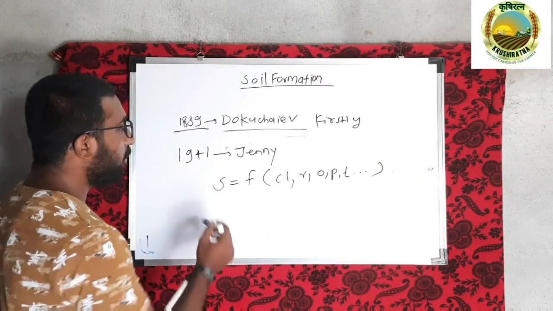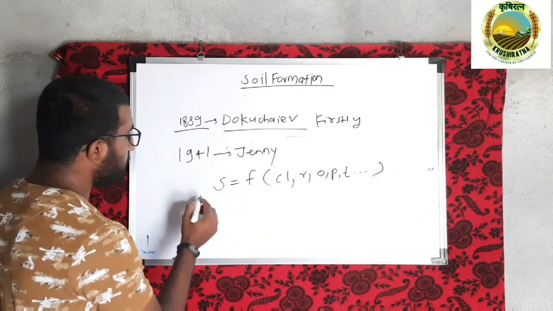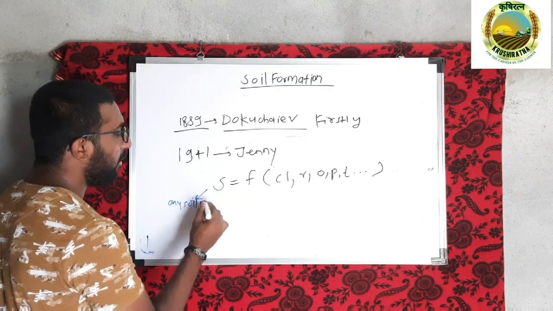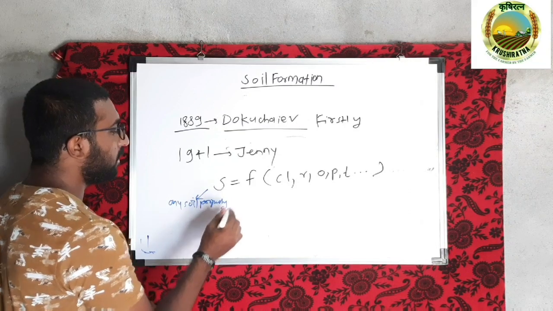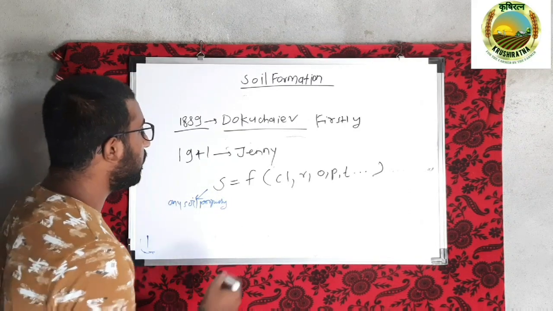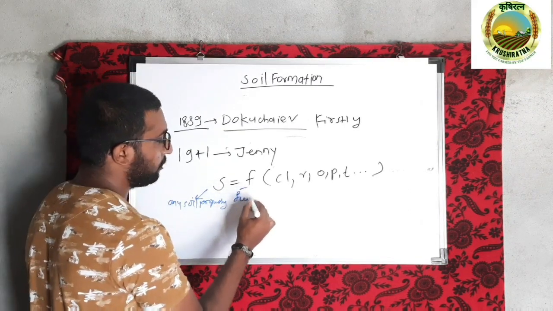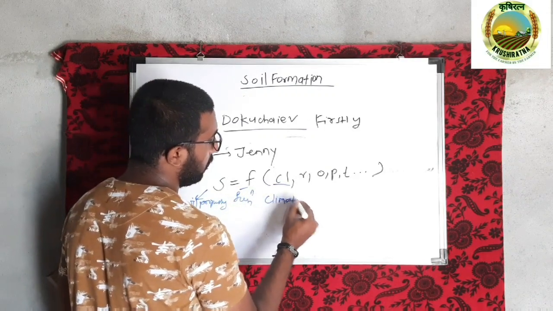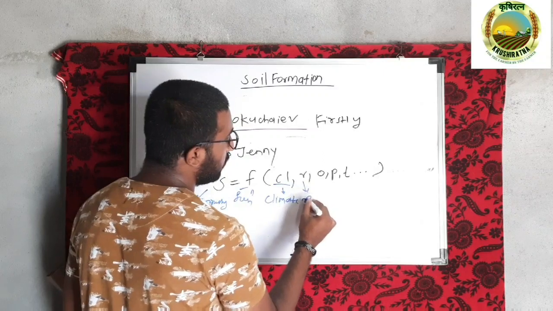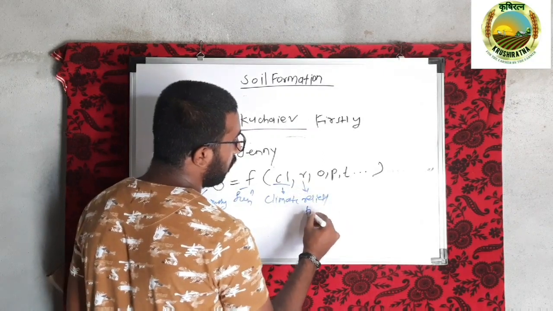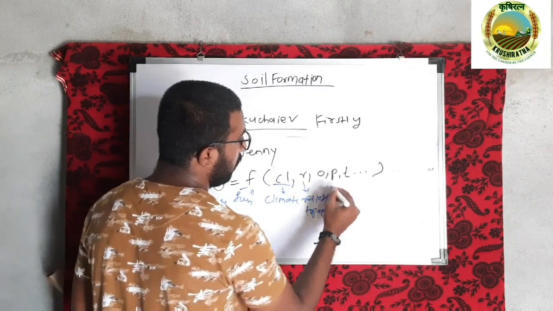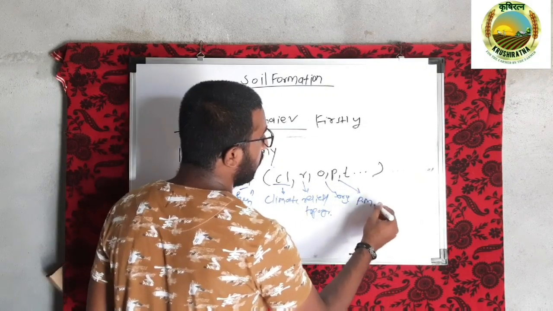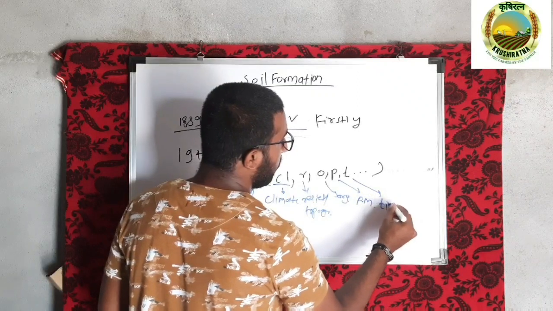If we elaborate this equation, S stands for any soil property, whether it be soil pH, soil EC or clay content, etc. F stands for function. Cl stands for climate. R stands for relief or topography. O stands for organism. P stands for parent material, and T stands for time.